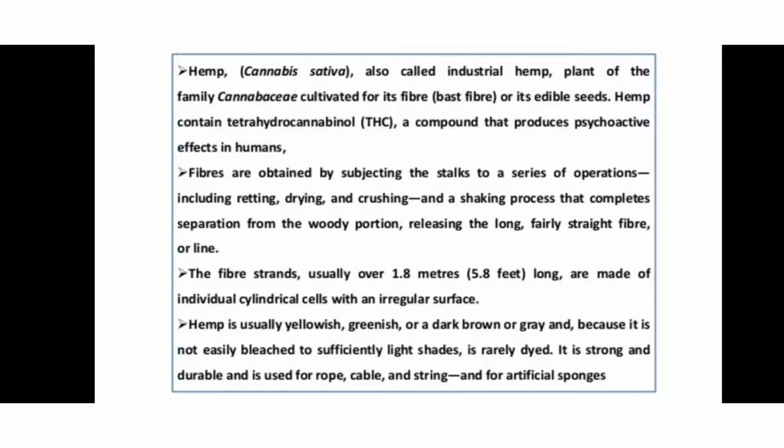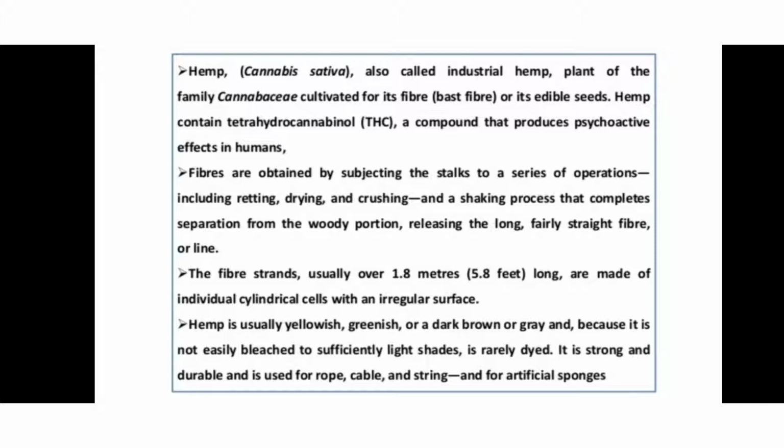The fiber strands are usually over 1.8 meters or 5.8 feet long, and they are made of individual cylindrical cells with an irregular surface. Hemp is usually yellowish, greenish, dark brown or grey in color, and because it is not easily bleached to sufficiently high shades, it is rarely dyed.